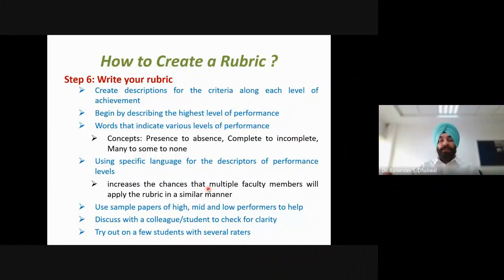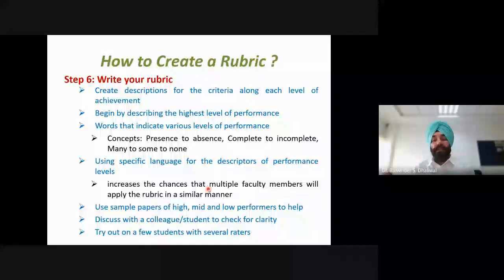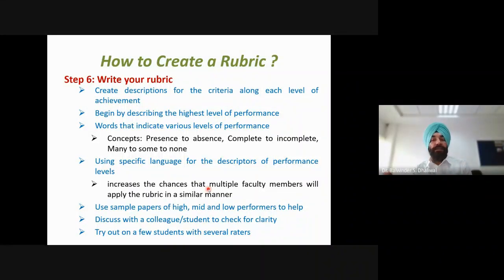It is helpful to write first about the highest level of performance, then the minimum level of performance, and then in between levels may be described. Various words can be used to indicate various levels of performance.